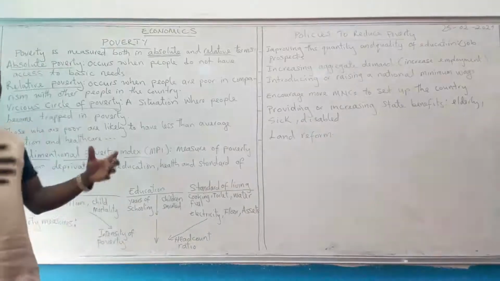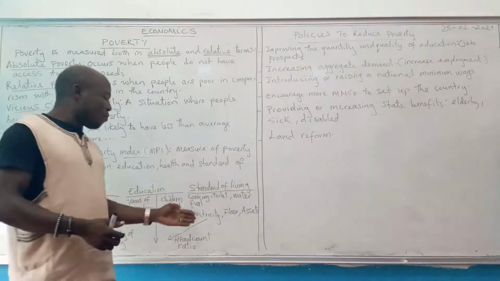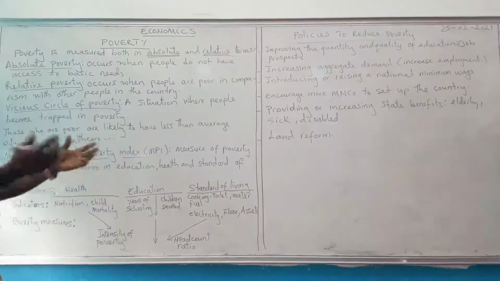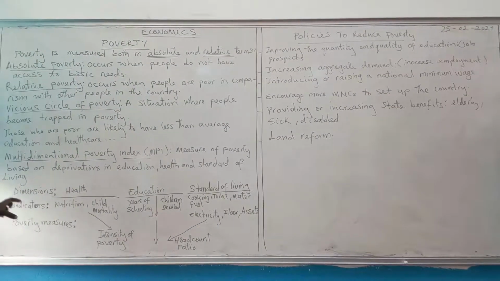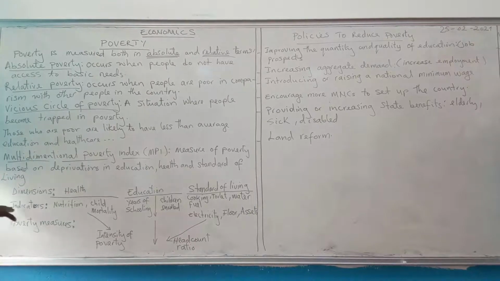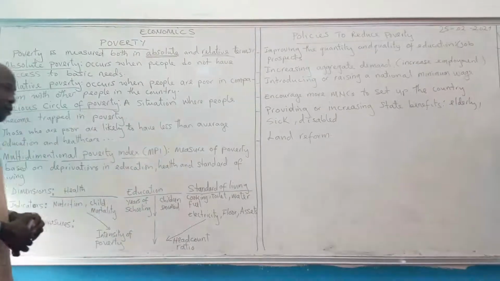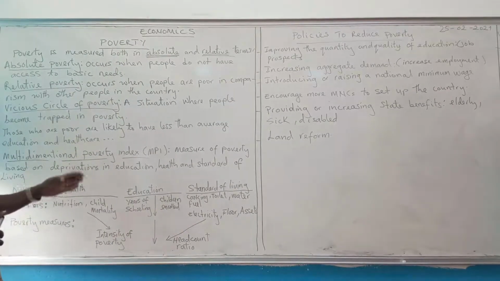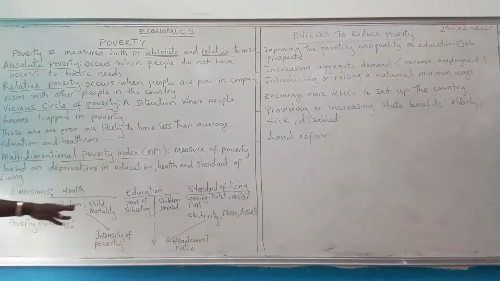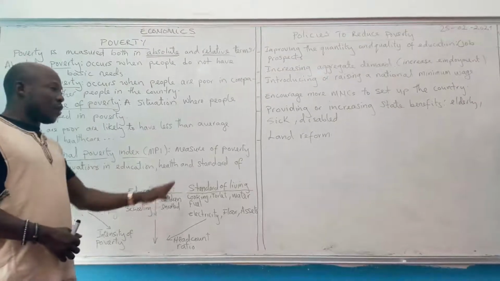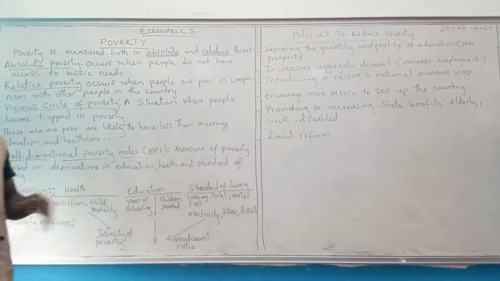We count the number of households using cooking fuel, having toilets, using water, electricity, and assets, etc. So these are the dimensions and these are the indicators and these are the measures. And remember that under health we have 2 indicators, and under education we have 2 indicators, and under living standard we have 6 indicators.